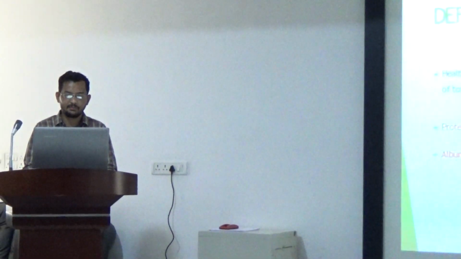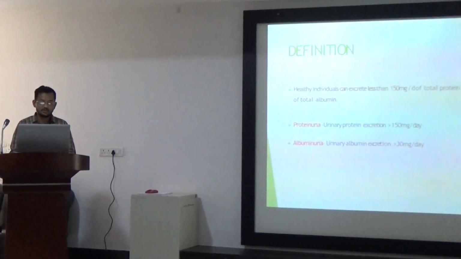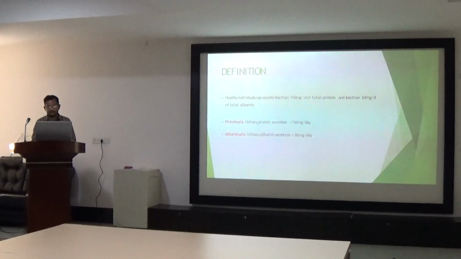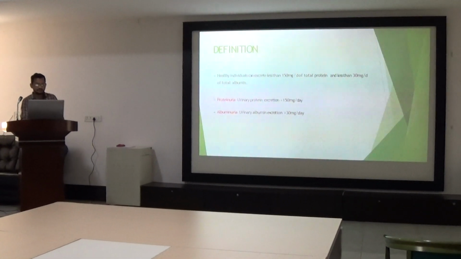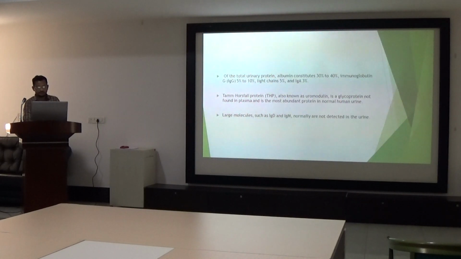A healthy individual excretes less than 150 mg of daily protein and less than 30 mg of daily albumin. Proteinuria is defined as urinary protein excretion of more than 150 mg per day, and albuminuria is defined as urinary albumin excretion of more than 30 mg per day. Out of total urinary protein, albumin makes up 30 to 40%, IgG 5 to 10%, light chain 5%, and IgA 3%.